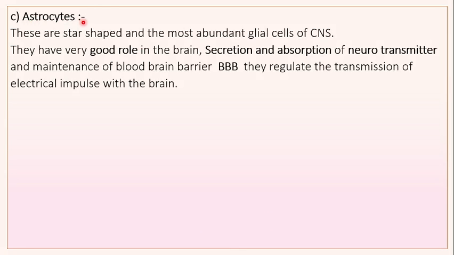Next type, astrocytes. These are star-shaped and the most abundant glial cells of the central nervous system. They have a very good role in the brain, that is secretion and absorption of neurotransmitters and maintenance of the blood brain barrier, that is BBB. They regulate the transmission of electrical impulses within the brain.